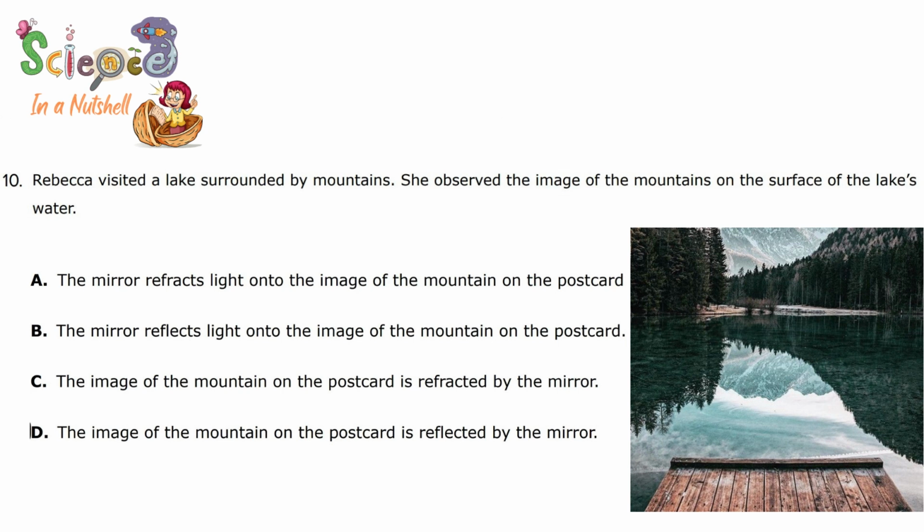So, which one of these is right? The image of the mountain on the postcard is reflected by the mirror. Because the mirror is a shiny and smooth surface that will reflect the light that falls on it, and the image will be formed on the mirror.